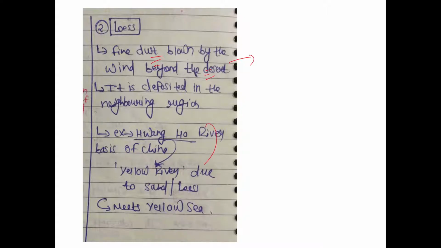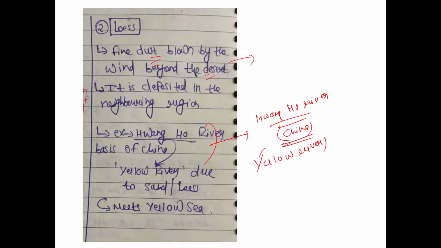So this is an example. You must have heard about the Huangho River of China, right? It was earlier infamous for its floods and all these things, but it is also known as the Yellow River, right? Its color is yellow because of these sediments only.